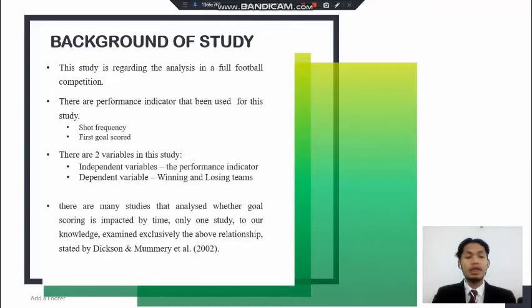There are two variables in this study, independent variable and dependent variable. For independent variable, it is the performance indicator that I mentioned just now, and the dependent variable, winning and losing team. There are many studies that analyze whether goal scoring is impacted by time, but only one study, to our knowledge, examined exclusively the above relationship stated by Dixon and Montgomery et al. 2002.